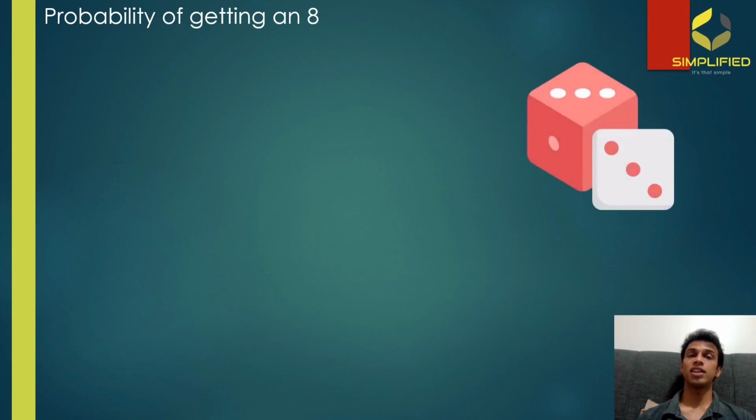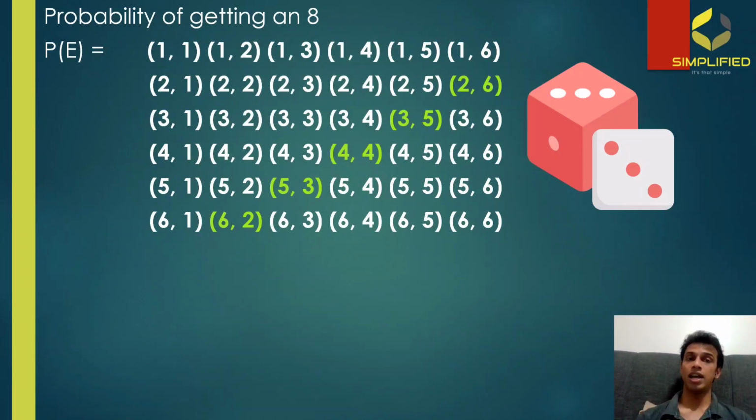So when you're considering those 36 possible outcomes, you can see that in the first row, we are not having a single combination that is giving you the sum of 8. The highest possible value you can get in this row is 1 and 6, and the sum is 7. But in the second row, the last combination of 2 and 6 will give you the sum of 8. And in the third row, we are having 3 and 5. In the fourth row, we are having 4, 4. Fifth row, we are having 5, 3. And sixth row, we are having 6, 2. All these combinations are going to give you the sum of 8.